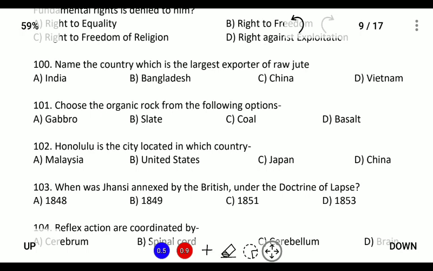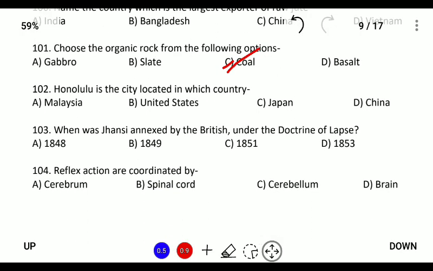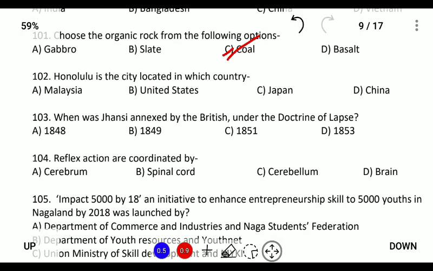Choose the organic rock from the following options. So the rock is coal because coal is an organic material which is made up of dead plants and animals for millions of years. Next. Honolulu is a city that is located in the country of United States in Hawaii.